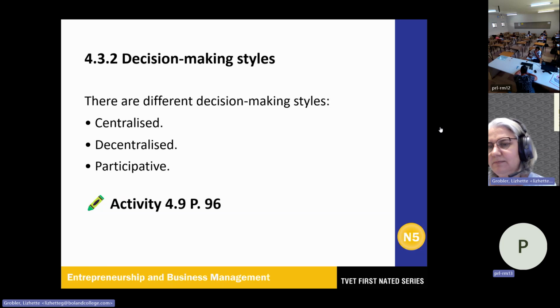Room 13, mute yourself, thank you. And then the last one, number 6, operational decisions. That one is D, day-to-day decisions on the lower level.